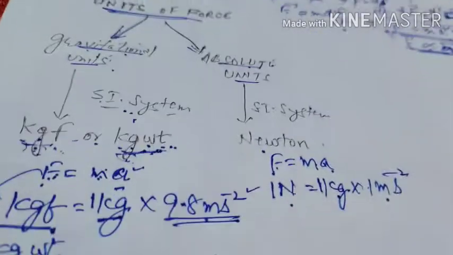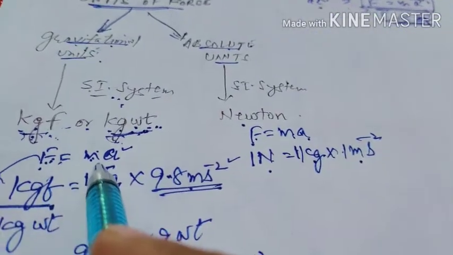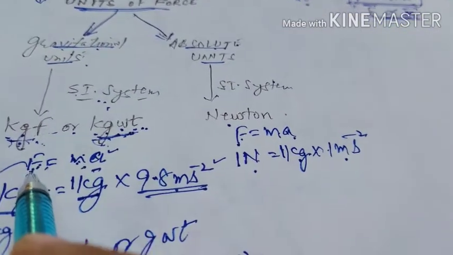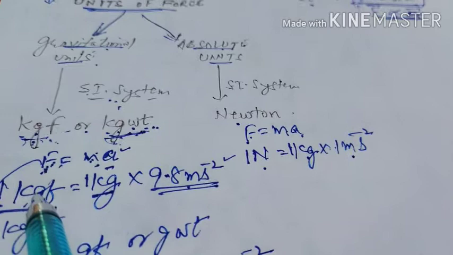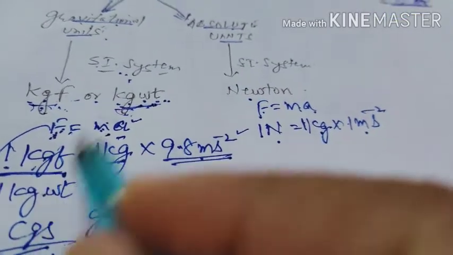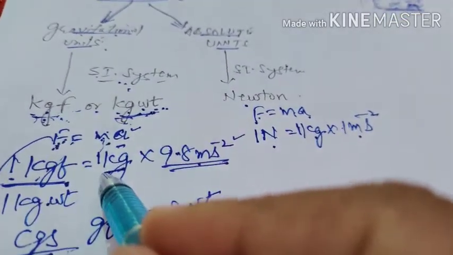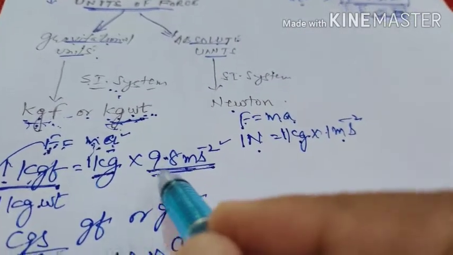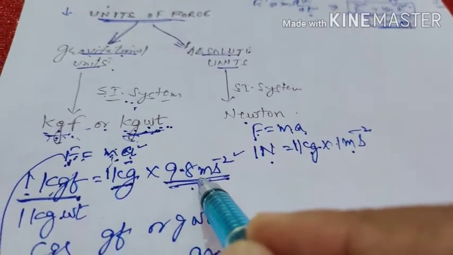Now let us define 1 kilogram force or 1 kilogram weight. As per Newton's second law of motion, force is mass into acceleration. For gravitational units of force, kilogram force or kilogram weight, mass is taken to be 1 kilogram and acceleration must be taken as 9.8 meter per second square.